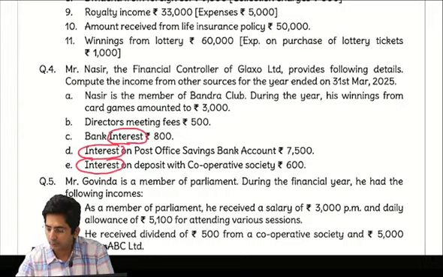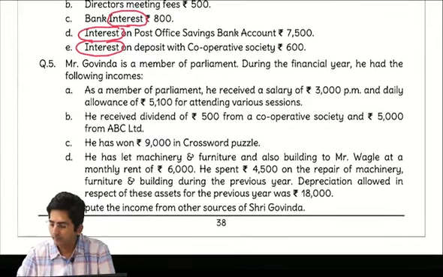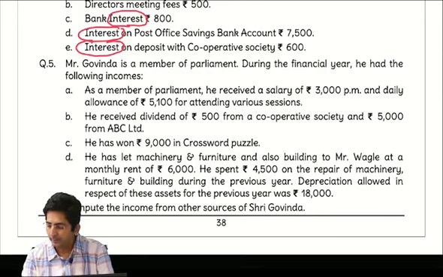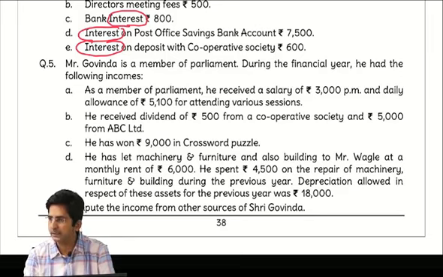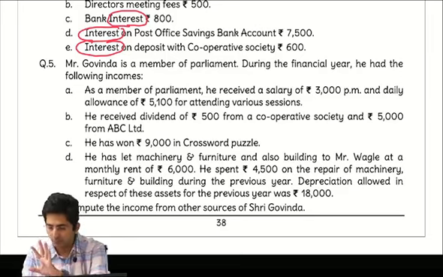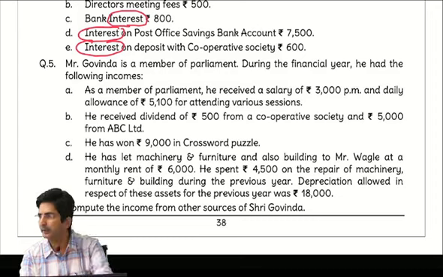Then next question was question number 5. First was as a member of parliament he got salary and daily allowance. Salary taxable, daily allowance exempt under section 10(17). Then dividend from cooperative society. See, dividend income is always exempt. Sorry, always taxable. Whether it is from an Indian company, foreign company, cooperative society, all dividends are taxable.